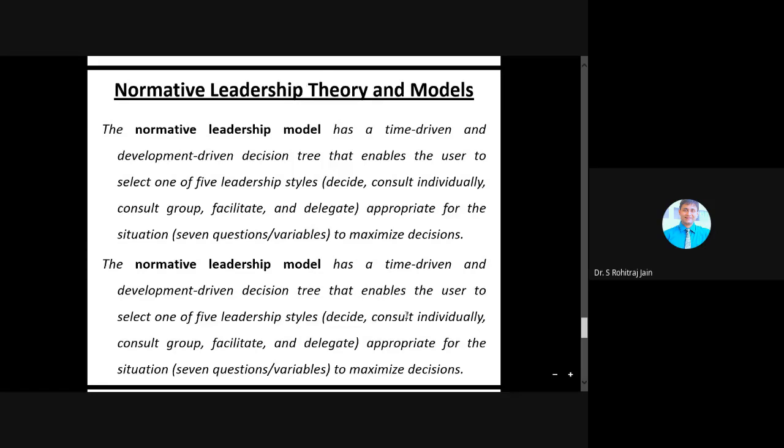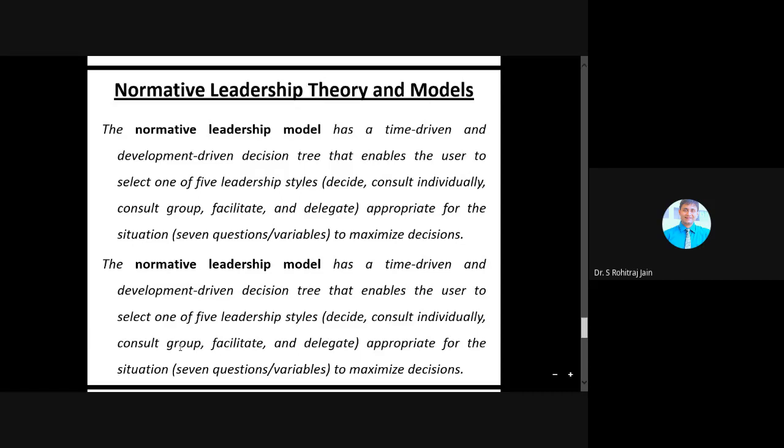And then consult individually. What do you mean by this? The leader tells followers individually about the problem and then gets information and suggestions and then makes the decision. So consult individually means the leader will inform the followers individually about the problem and then gets information and suggestions from them and then makes the decision.